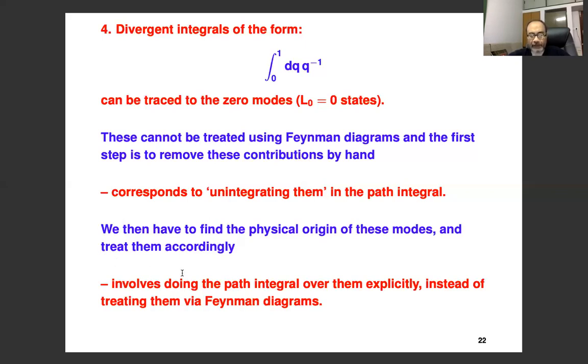Treating them accordingly basically means that we have to do the path integral over them explicitly, and not by Feynman diagrams, because the presence of an on-shell propagator simply means that you cannot treat them using Feynman diagrams. One class of examples that we encountered is the collective modes, the D-instanton collective modes. If you try to treat them using the Feynman diagram technique, then of course you'll get 1 over 0. But you know that the collective modes have to be integrated at the end separately, and that's what you have to do.